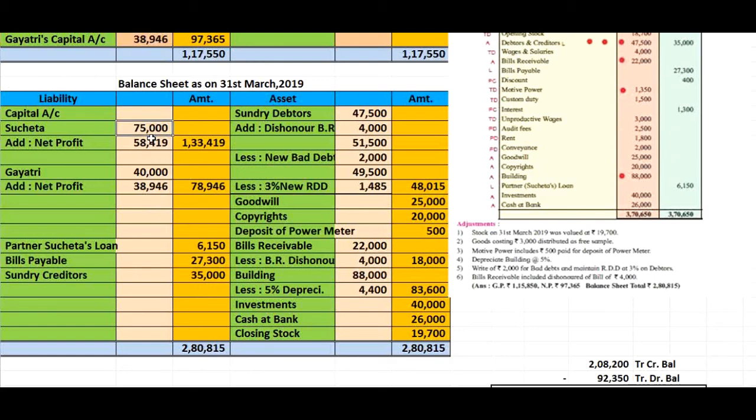Here we get the total of Sucheta's capital plus add net profit, ₹1,33,419, and Gayatri's capital plus add net profit, ₹78,946, and here we total the liability side and asset side, and the total of both sides becomes ₹2,80,815. Here the problem got tallied, and our answer is.